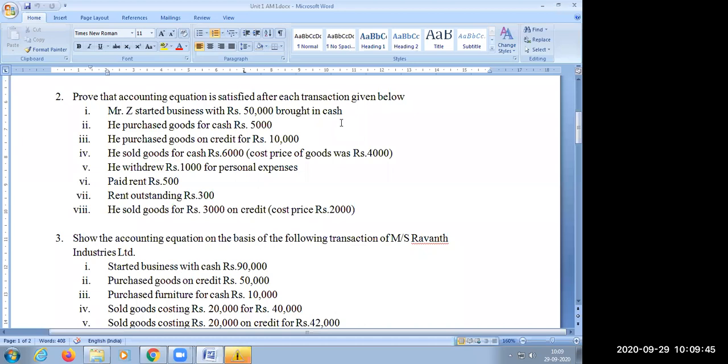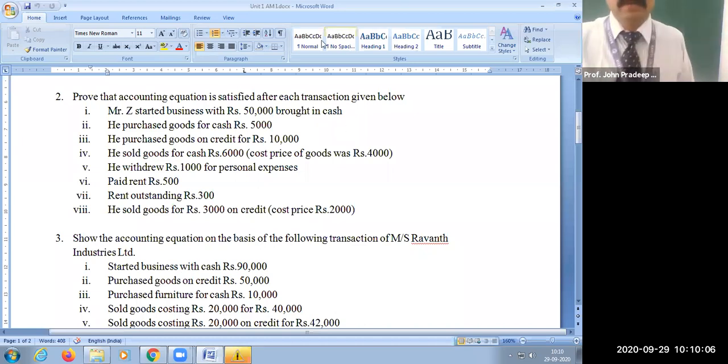Cost price of goods was rupees 4,000. He withdrew rupees 1,000 for personal expense. Paid rent rupees 500. Rent outstanding rupees 300. He sold goods for rupees 3,000 on credit. Cost price rupees 2,000.